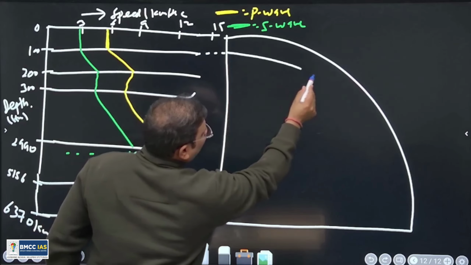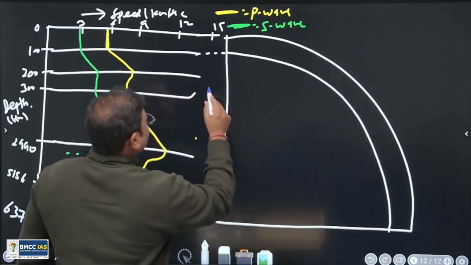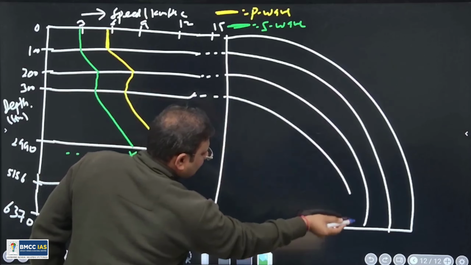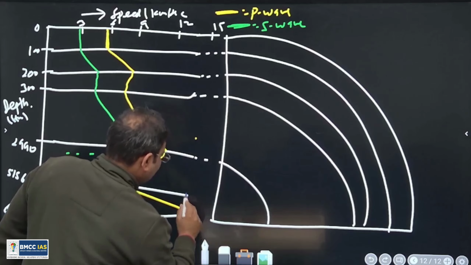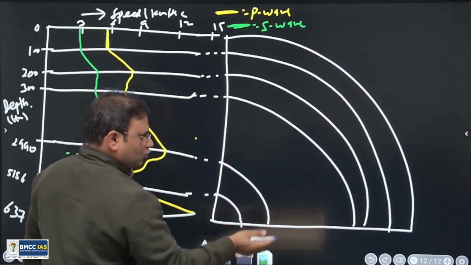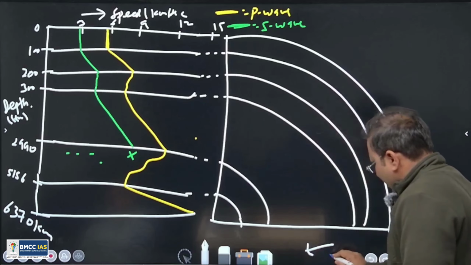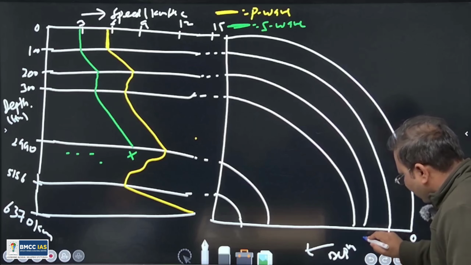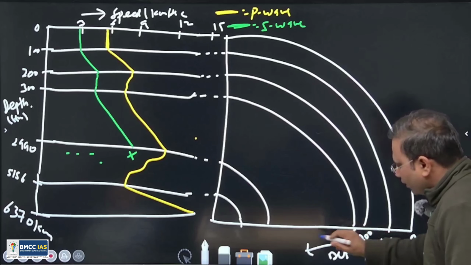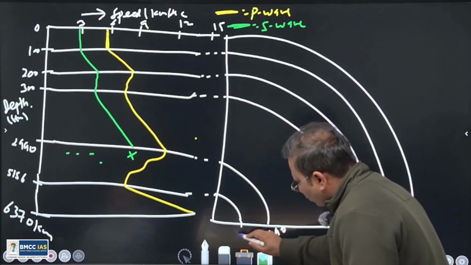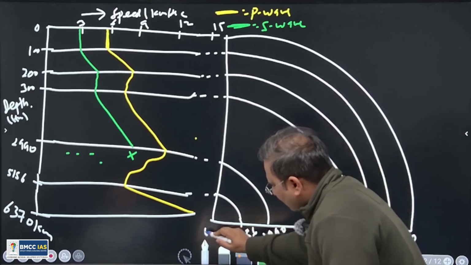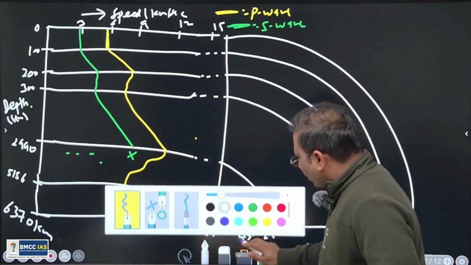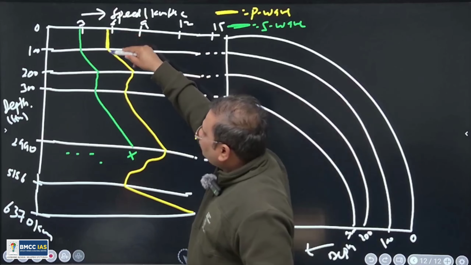So this is one layer where we can expect the change. This one, see this one, and then the big zone, then this one is the big zone. So this is the surface, and toward this side depth is increasing. So this is 0 kilometer, 100 kilometer, 200, say 300, the big one 2900 kilometer, 5156, and 6370, the centermost part of the earth.